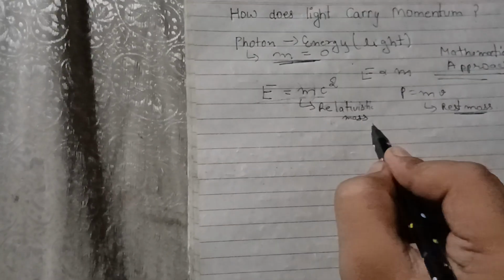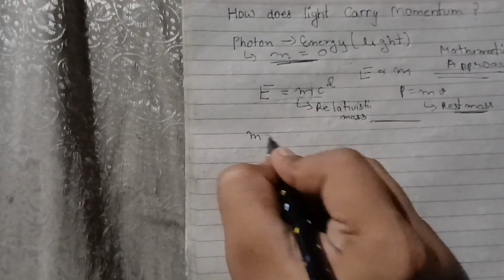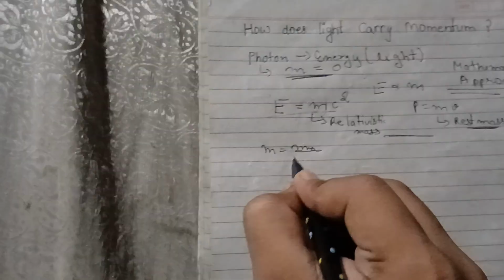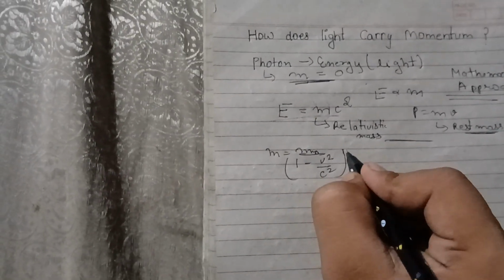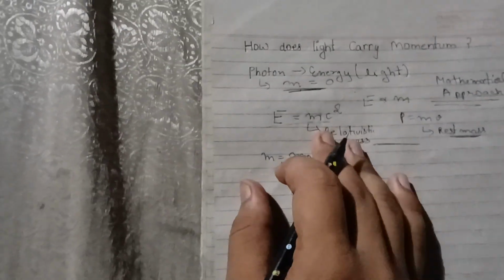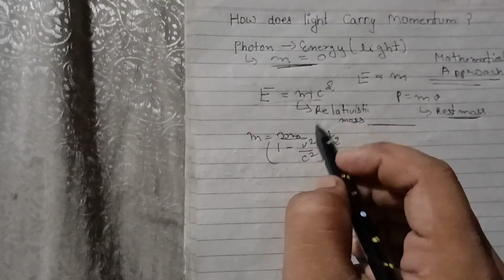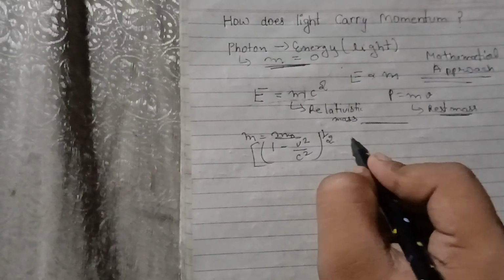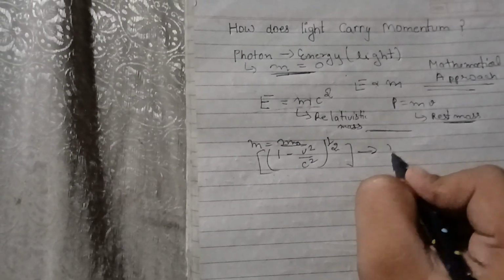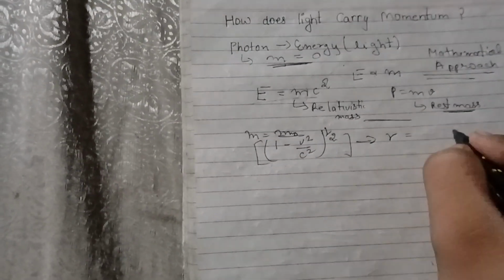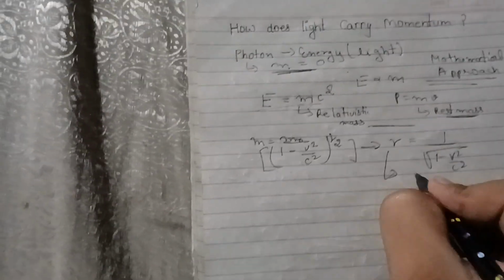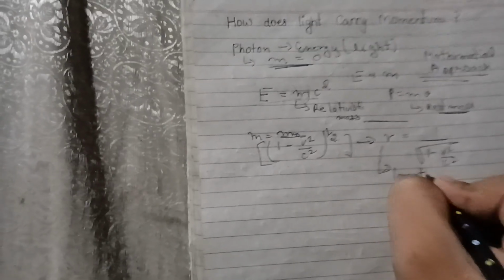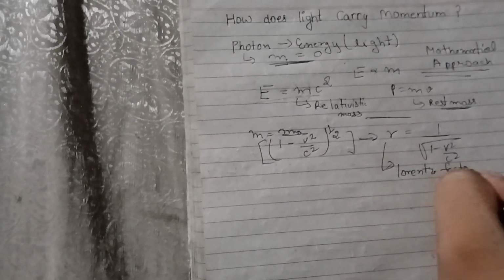Is there a relation between them? Yes, there is a relation between them, and that is m equals m naught divided by the square root of 1 minus v square by c square. This is the relation. What is this called? This is called gamma. The denominator is called gamma, and its value is 1 by the square root of 1 minus v square by c square. This gamma is called the Lorentz factor, which plays an important role in relativity.